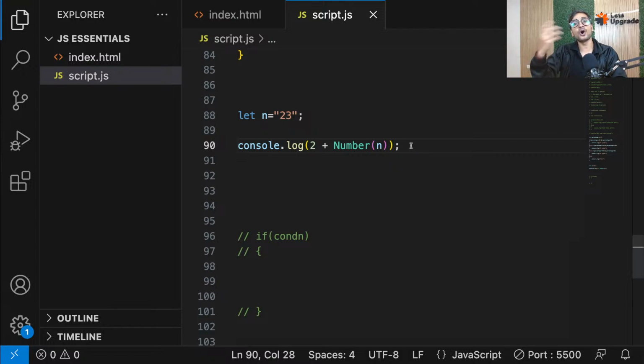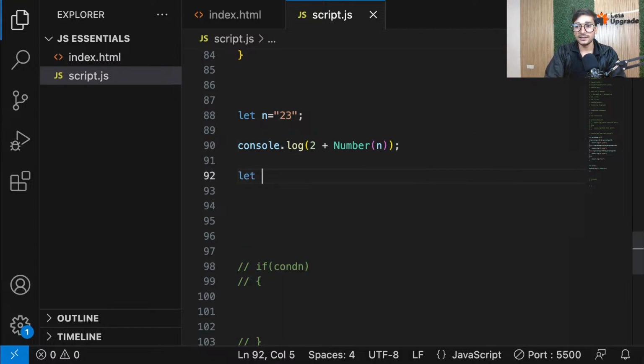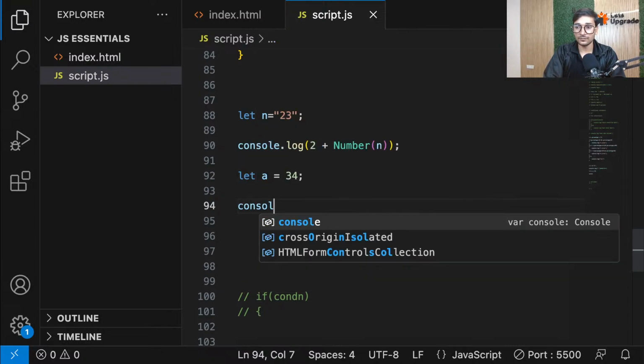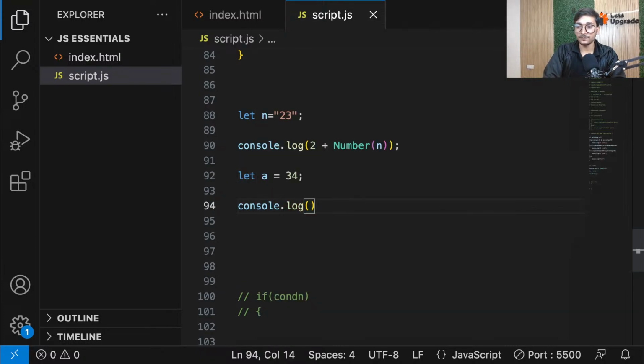And same if you want to do the opposite. For example, let's say a variable a that is a number, let's say 34. Okay, and if I print it, you will see console.log a.